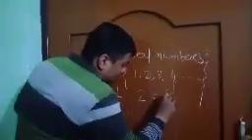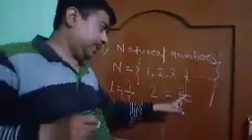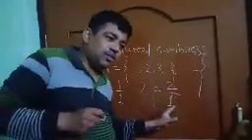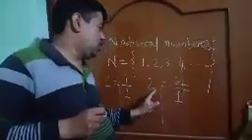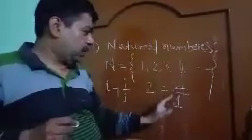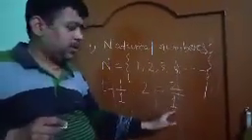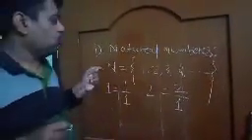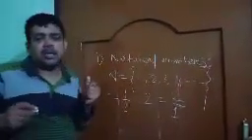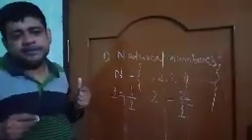2 can be written also as 2 divided by 1. Here, what is P? P is equal to 2. What is Q? Q is equal to 1. So 2 can be written as 2 by 1. Since it is written in the form of P by Q, 2 is also a rational number.